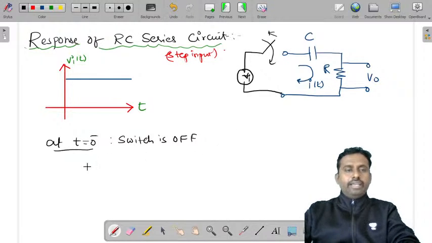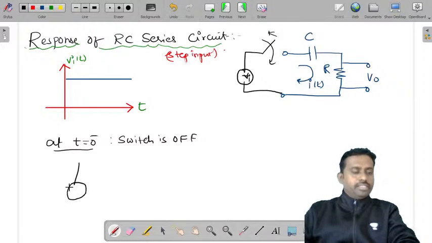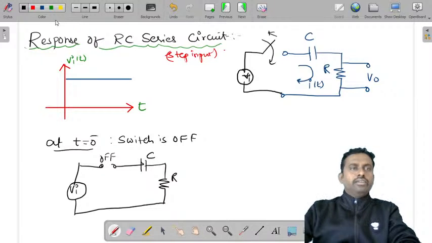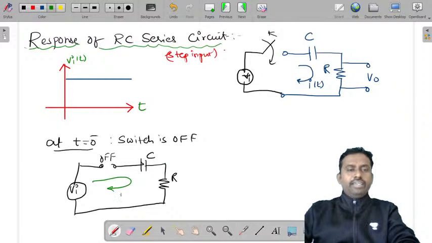You can draw the diagram. This is the input, and switch is off. You have a capacitor and a resistor. This is Vi. When you have this, what is the flow of current in this i? So i of 0 minus is equal to 0 amperes.